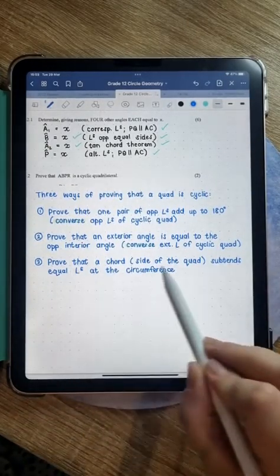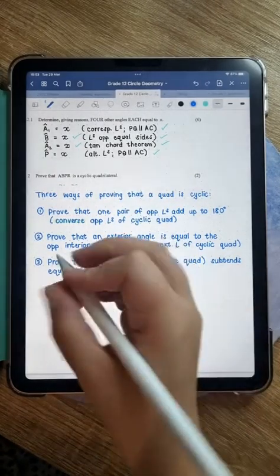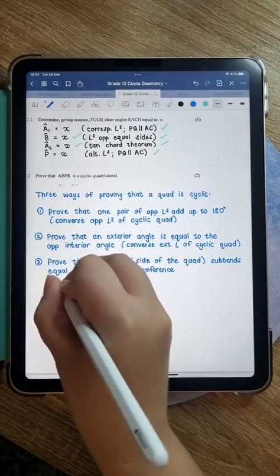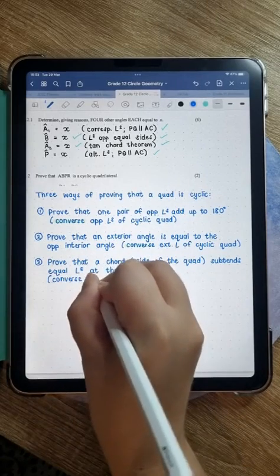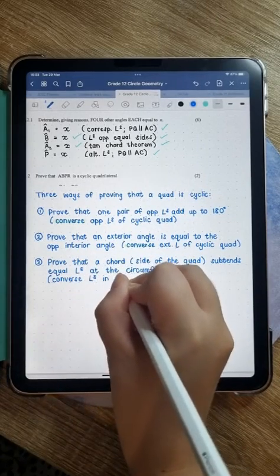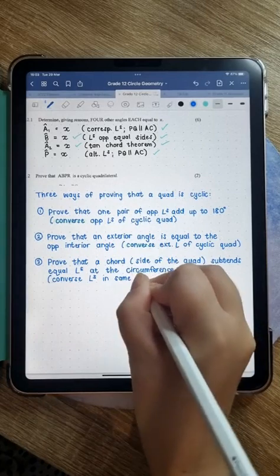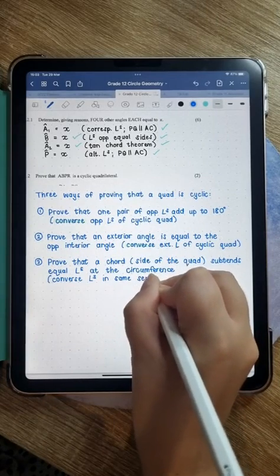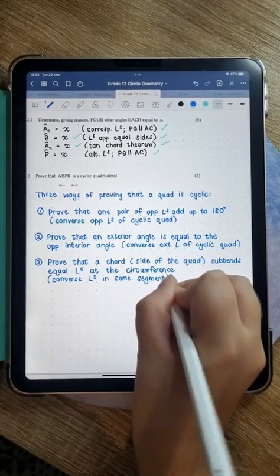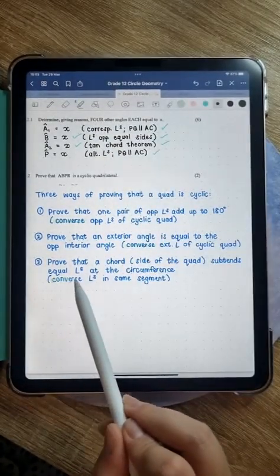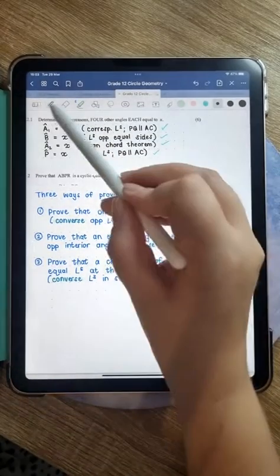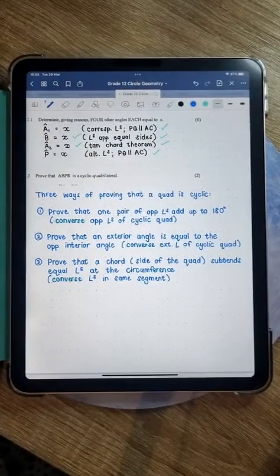All right. So prove that a chord subtends equal angles at the circumference. And for this, you will say converse angles in same segment. Now, guys, this is the difficult one to see because we don't necessarily think of angles in same segment when we're thinking of a cyclic quad.